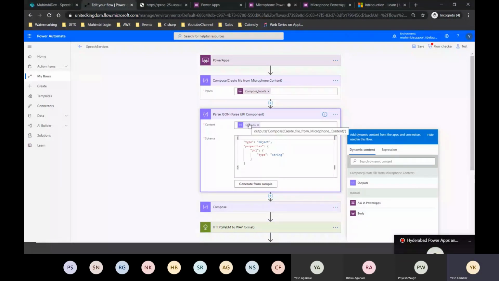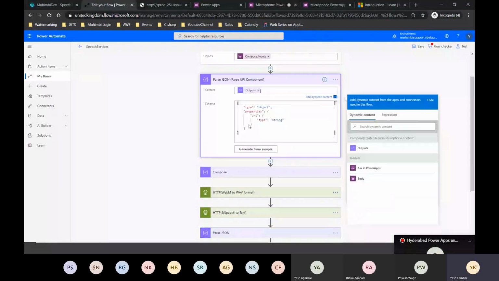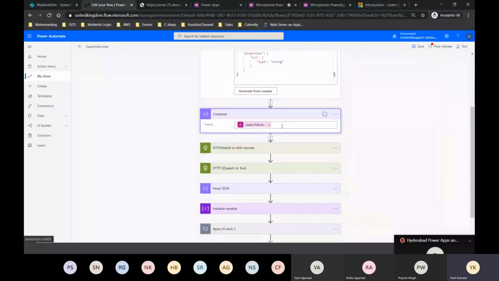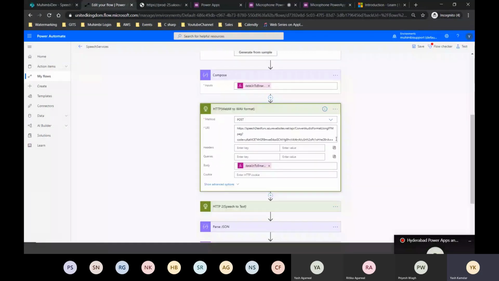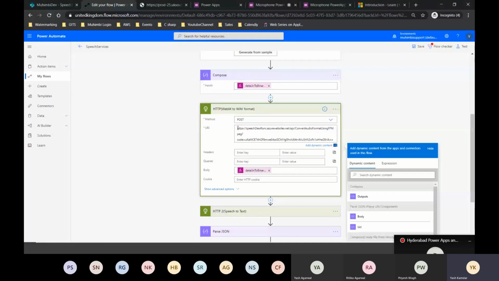Now in the compose action, what I need to do is data URI to binary. I told you that we are going to encode binary to URI first, right? Because we are going to pass that from Power Apps to Power Automate. Now in Power Automate, I've already got that. So now I'm going to decode it back from data URI to binary, right? Then that binary data I'm passing to my function URL. So here is the function URL. The function URL is of the Azure function. It's a POST request because I'm calling that API, right? And I'm passing the audio, that is the decoded audio, as an input.